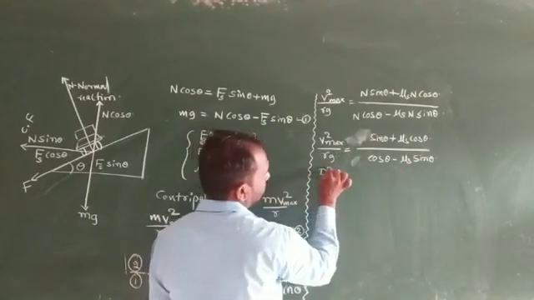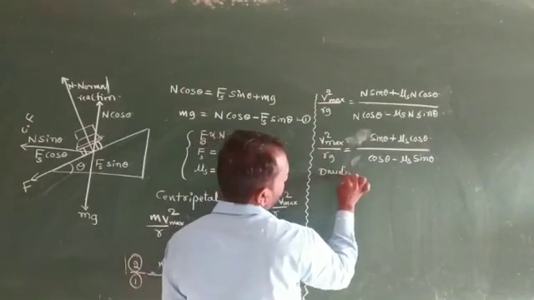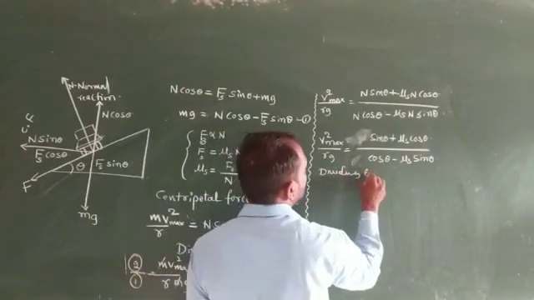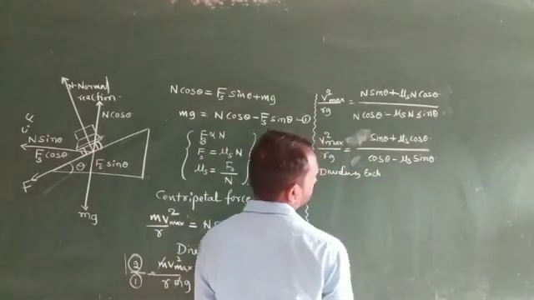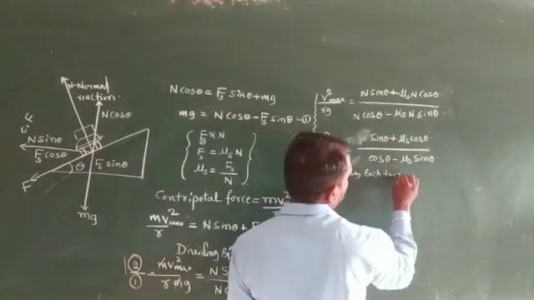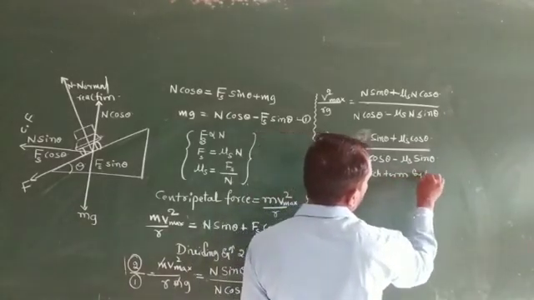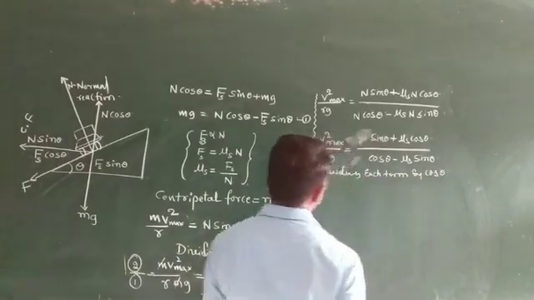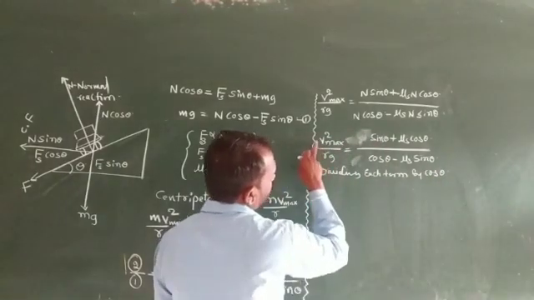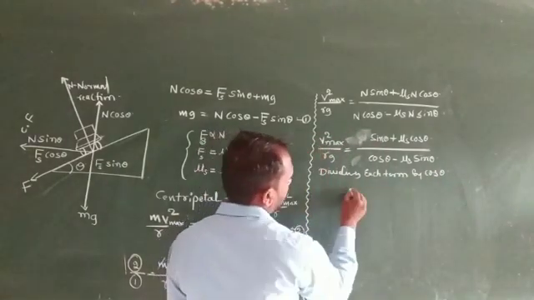Okay, so dividing each term by cos theta, cos theta by cos theta gets cancelled.